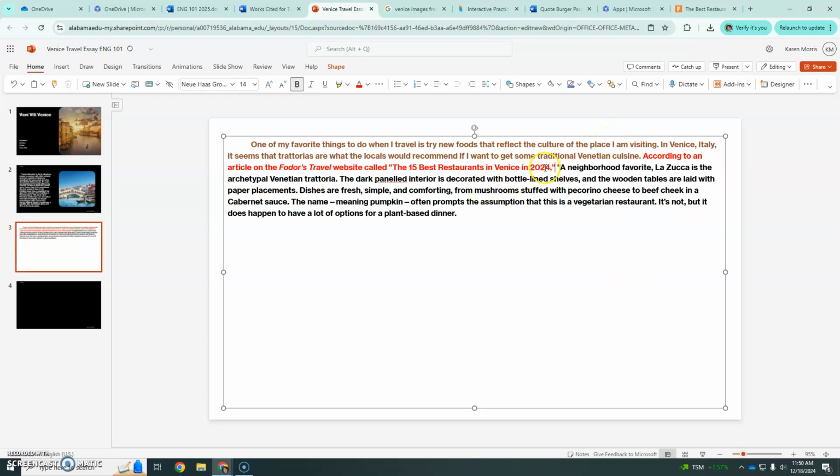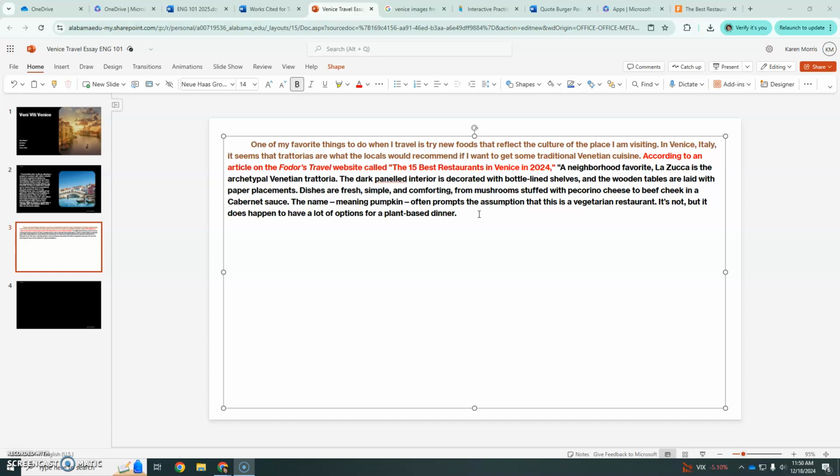And there is a comma at the end of this phrase, this introductory phrase, because it is an introductory phrase, and it ends with the title. So if you have "according to" and then the title of the article you're quoting, it's going to generally end with a comma if you don't have a verb or anything after that.